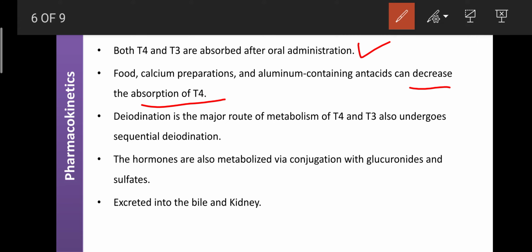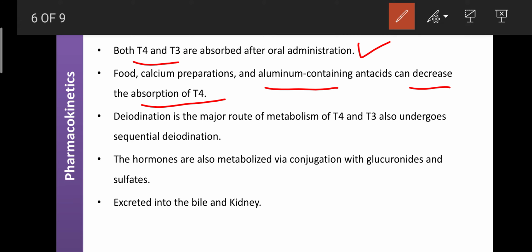So these hormones should be administered on an empty stomach during therapy with T4 and T3 for the treatment of hypothyroidism. At that time you should avoid antacids, especially those containing aluminum, because they can chelate T4 and inhibit its absorption from the GIT.